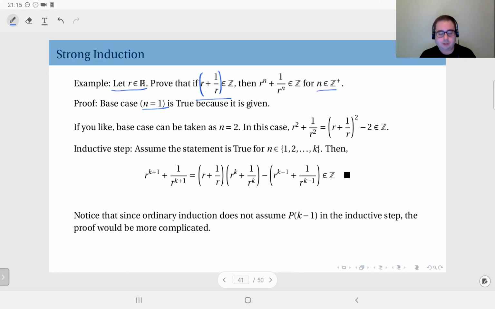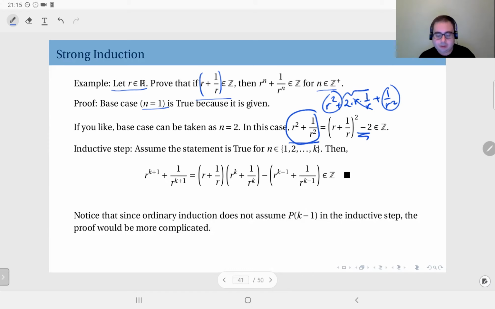But if you like, you can choose the base case to be 2 and actually write the case for n equals 2 as R squared plus 1 over R squared as R plus 1 over R squared minus 2, because if you take the square of this, you will have R squared plus 2 times R times 1 over R plus 1 over R squared, and this here with this one is already this term. The only difference is, well, R times 1 over R is 1. The only difference here is 2.